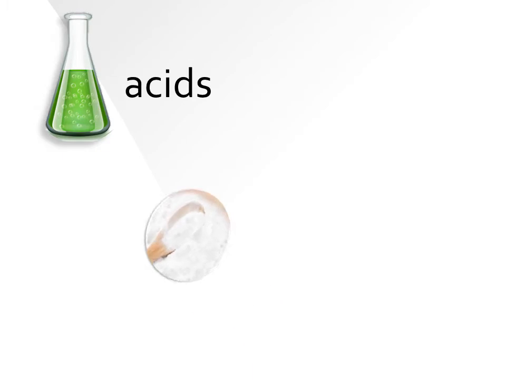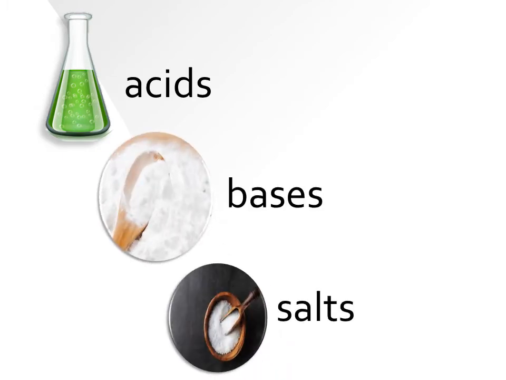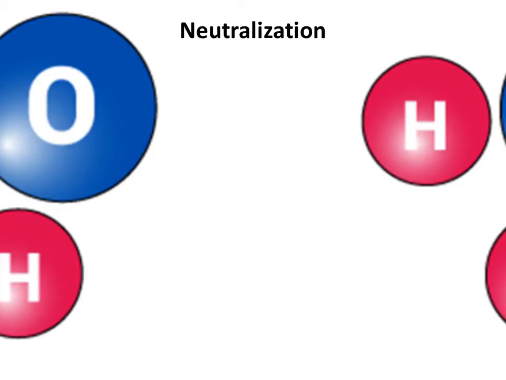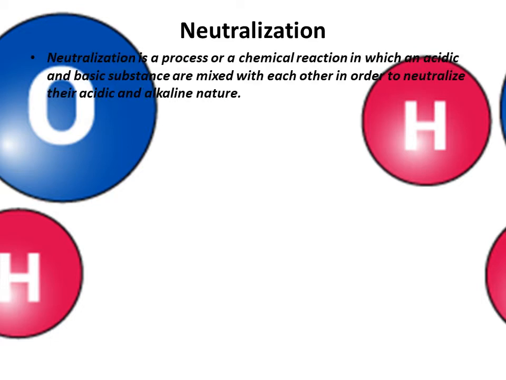Today what we are going to study? Today we are going to study class 7 chapter 5, acids, bases and salts. It is part 4 of the chapter. Now in this part we are going to study what is neutralization, what we understand by neutralization. Neutralization is a process or a chemical reaction.